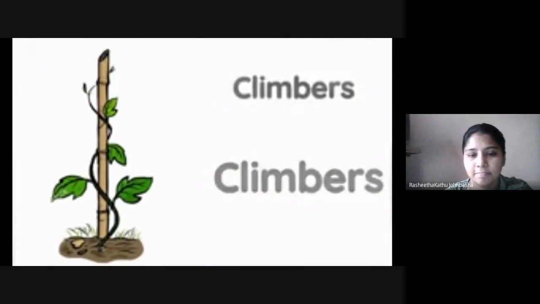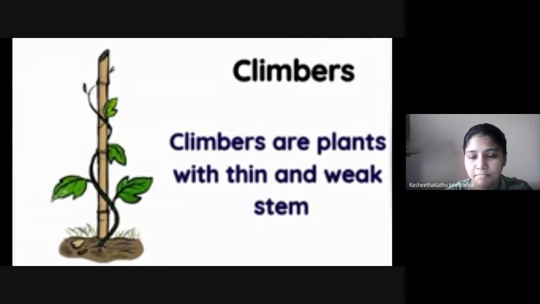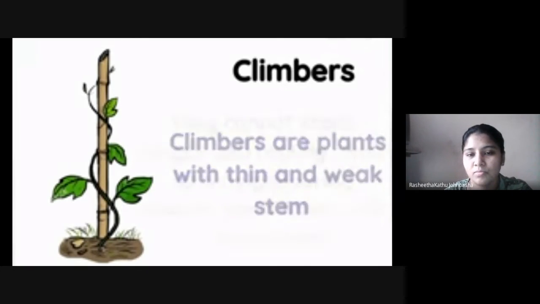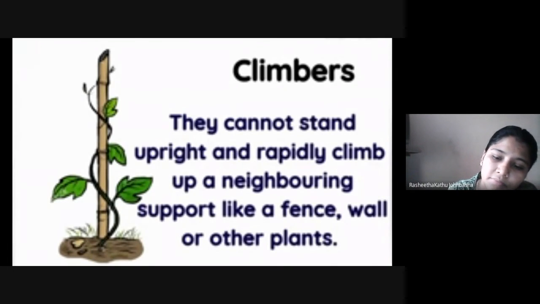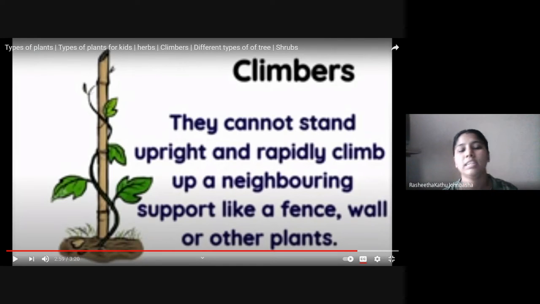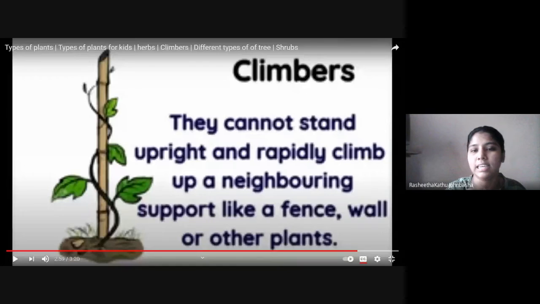Climbers. Climbers are plants with thin and weak stems. They cannot stand upright and rapidly climb up a neighboring support like a fence, wall, or other plant. Climbers are the same type of plants as creepers, but one thing is different: heavier fruit will not be there. So if you give a support like a stick, it will hold the stick and grow along the support.